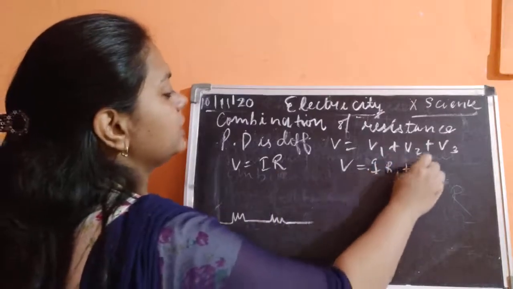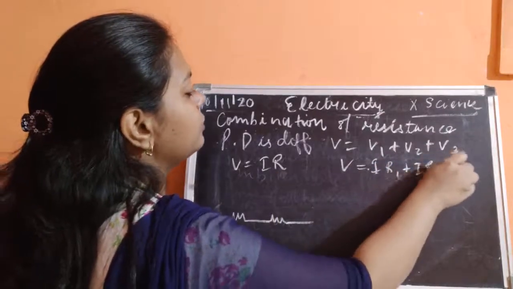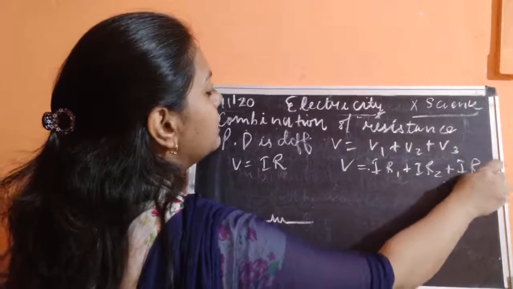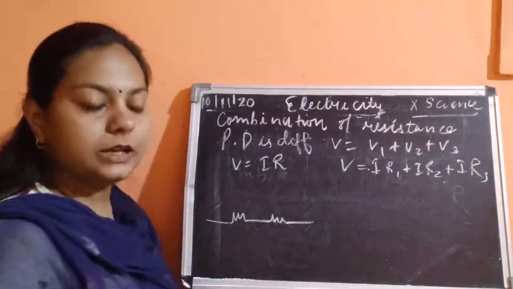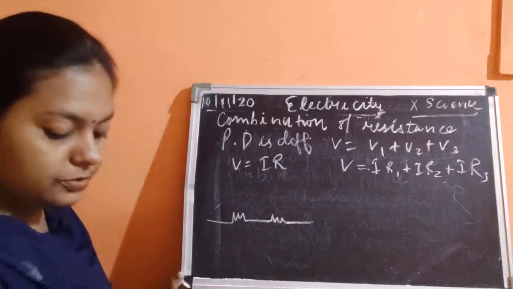IR1 plus current of R2 plus current of R3.